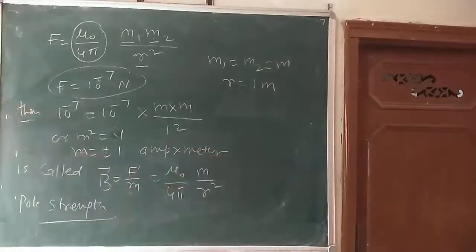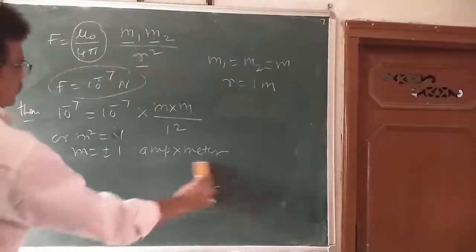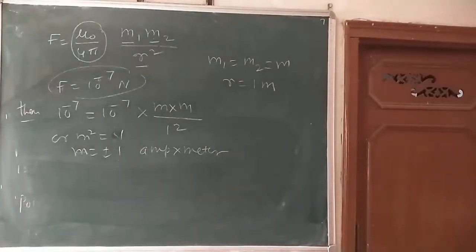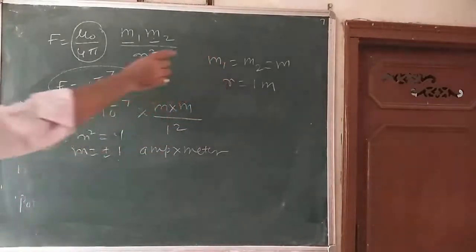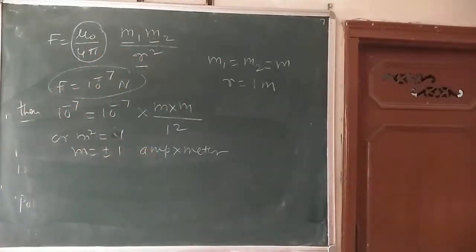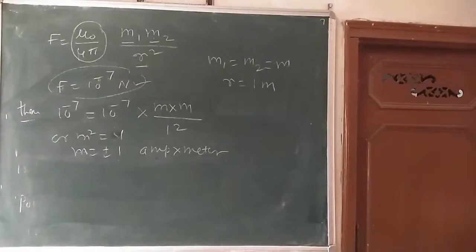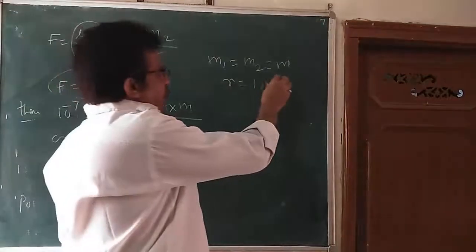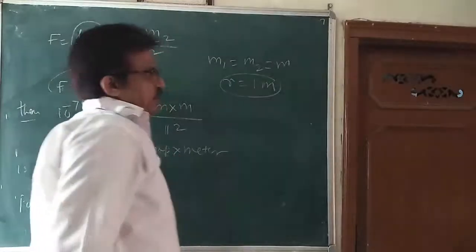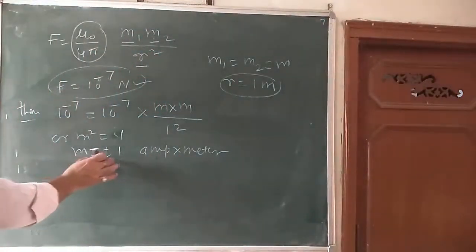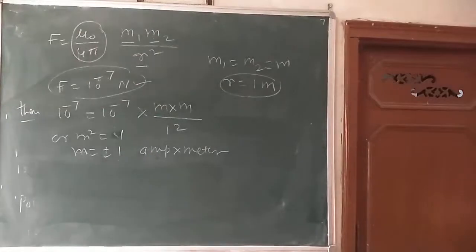So what do you mean by pole strength here? Dear children, listen to me. The strength of a magnetic pole is said to be 1 ampere into meter if it repels an equal and similar pole with a force of 10 raised to the power minus 7 Newton, when placed in a vacuum at a distance of 1 meter apart. Is it clear? The pole strength is equal to 1 ampere into meter when the force is 10 raised to the power minus 7 Newton.